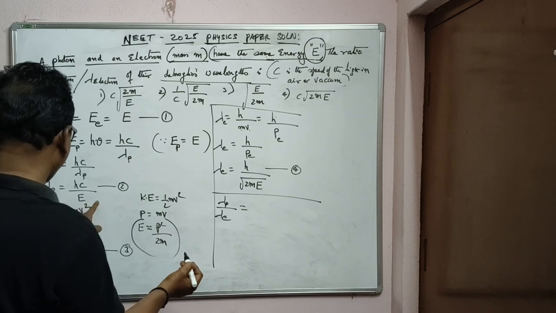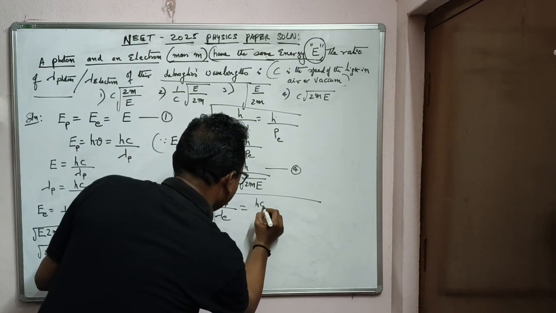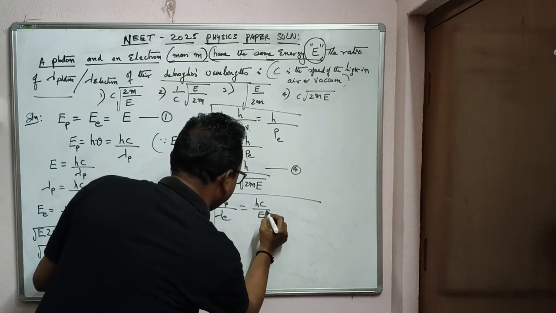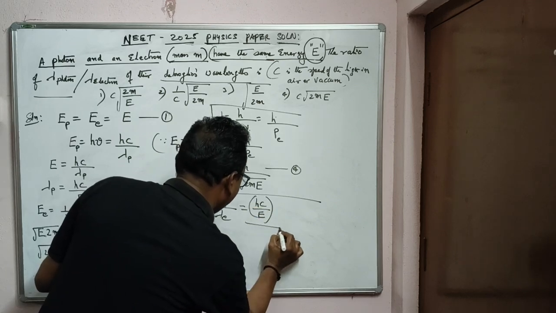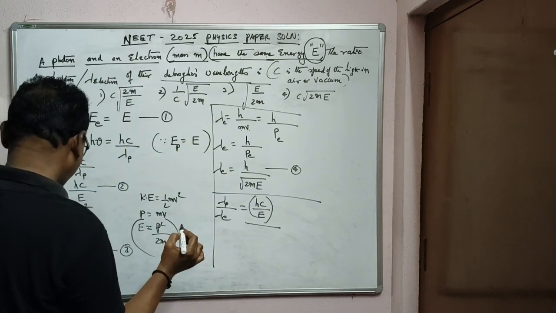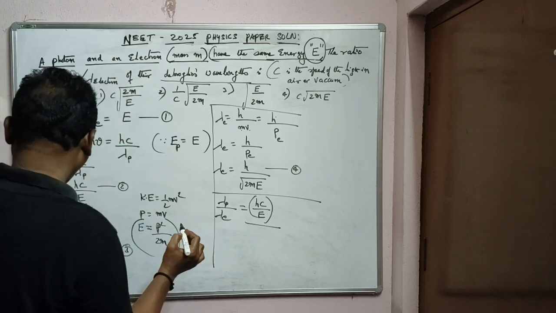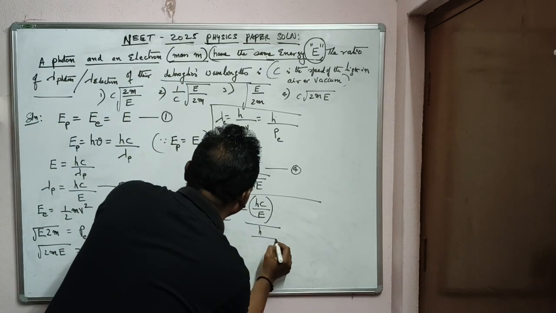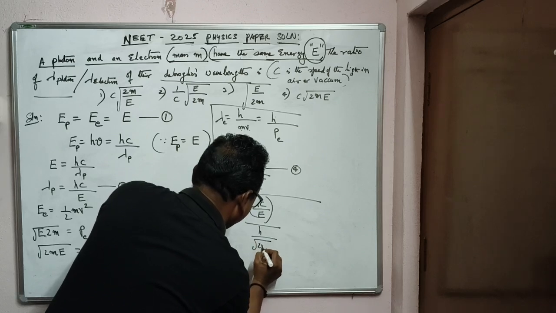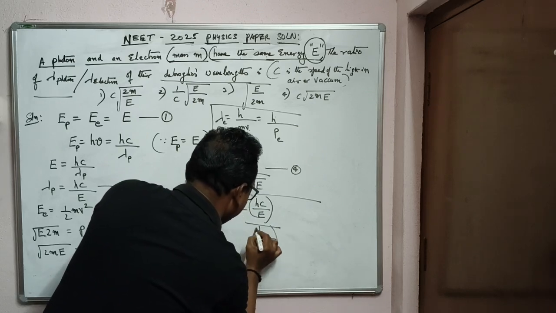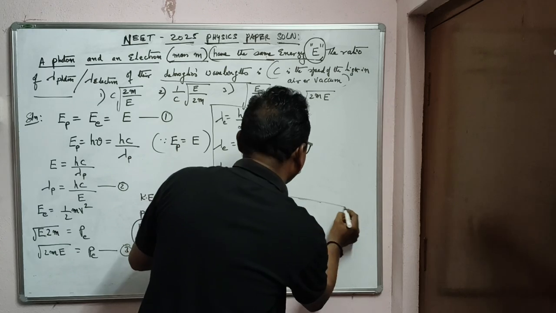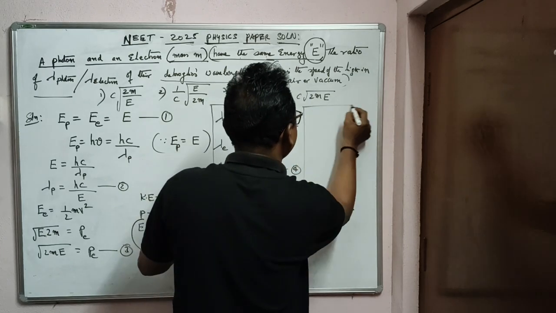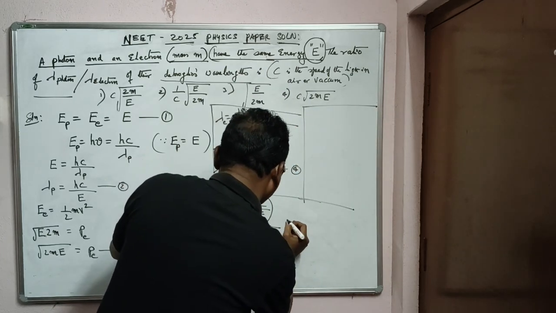Lambda photon here already written, hc by E whole by lambda electron. Lambda photon is this one. Lambda electron, what did we get? h by root over 2mE. So when you divide this one, you can get like this. When you divide, you can write it here itself.